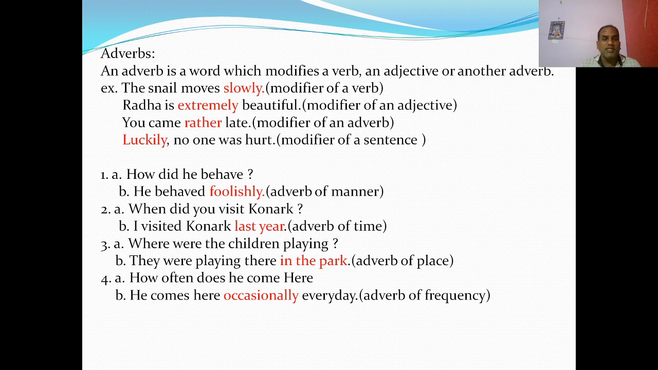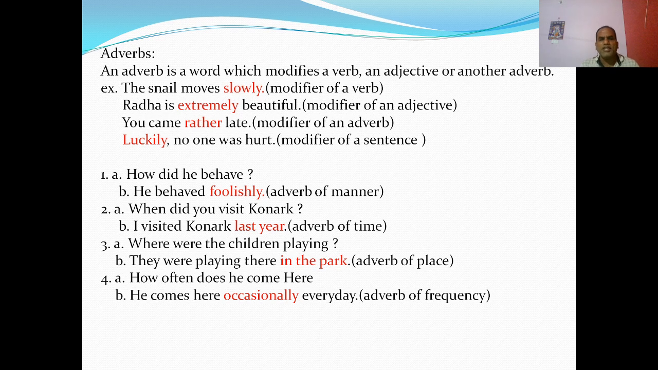How can we find the adverbs in a sentence? How did he behave? He behaved foolishly. Foolishly is the adverb of manner because the question comes with how. When did you visit Konark? The question is when, to the verb visit. I visited Konark last year. So last year is the adverb of time.